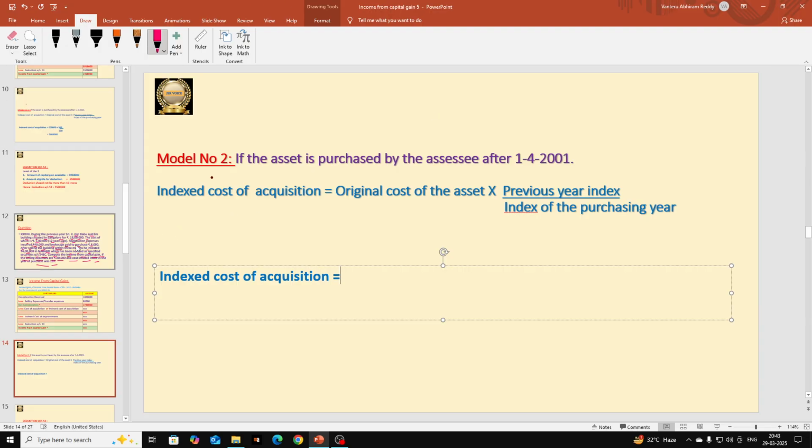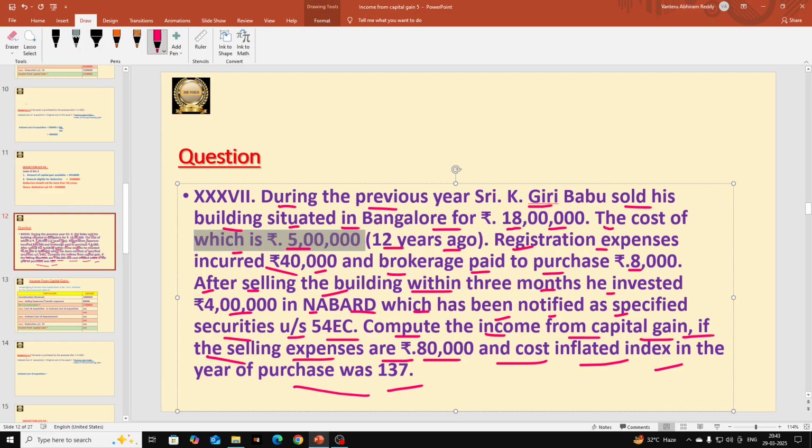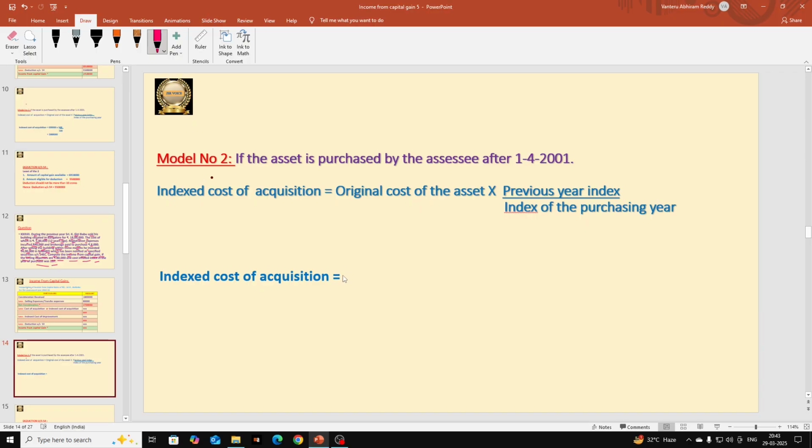So what is the original cost here? The purchasing price is 5 lakhs, but at the time of purchasing he incurred 40,000 as registration expenses and brokerage of 8,000. I already told you all that we should add this 48,000 to 5 lakhs so that we get the original cost of the asset. That is 5 lakhs 48,000. Let us take it here. 5 lakhs 48,000 is the original cost of the asset.